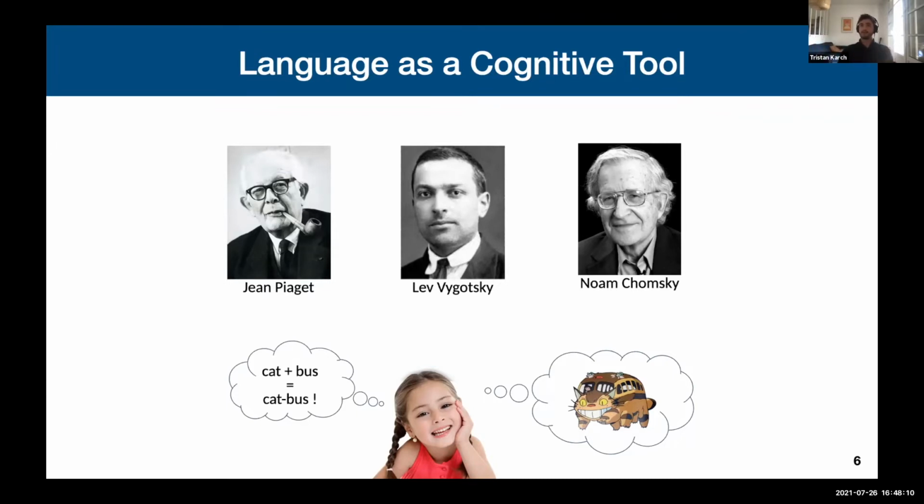I think the famous sentence by Noam Chomsky, "colorless green ideas sleep furiously," is a good example of that. What's amazing with language is that if I know two concepts, such as a cat and a bus, I can easily combine them to form a new concept, a cat bus. And amazingly, I can easily picture what this cat bus would look like in my mind. So a natural question that comes to mind is: are we able to use language in autotelic agents so as to generate out-of-distribution goals?